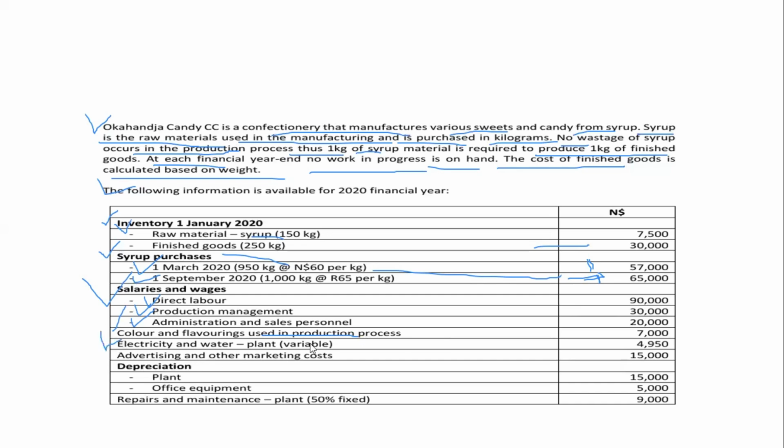Water and electricity relating to the plant (variable), $4,950. Advertising and other marketing costs, $15,000. Depreciation for plant is $15,000. Office equipment, $5,000. Repairs and maintenance relating to the plant, 50% of it is fixed, which means 50% is also variable.